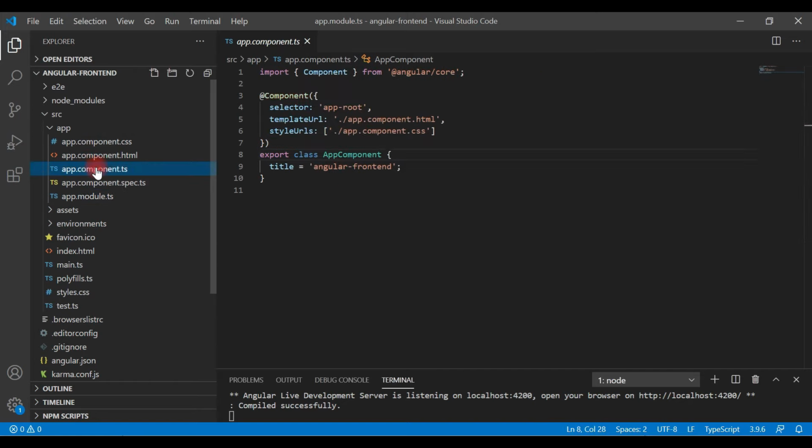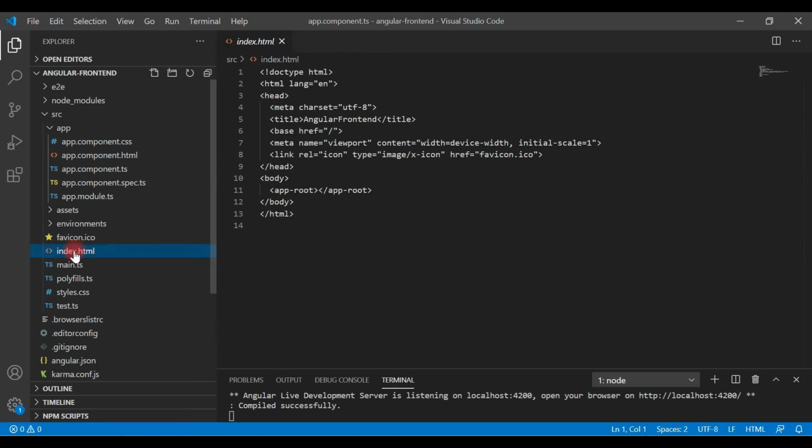An Angular application at least contains a component called app component, and this is the root component of our Angular application. Alright, great. So other files are like index.html. This is a single file, basically because we are creating a single page application, right? So this is the single file that will be served in a browser.